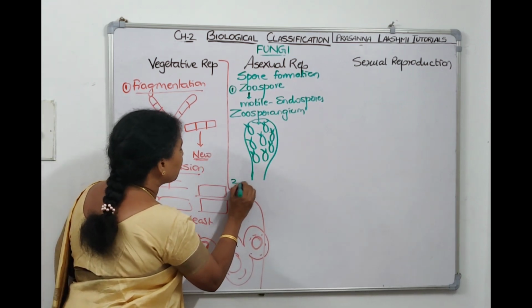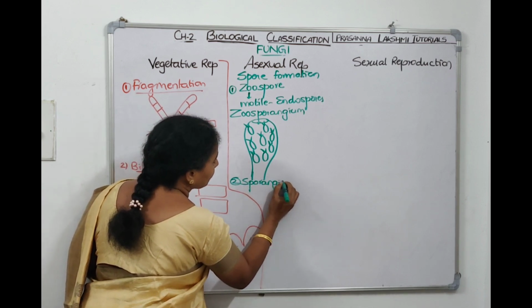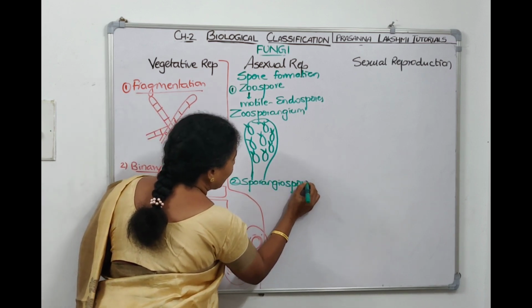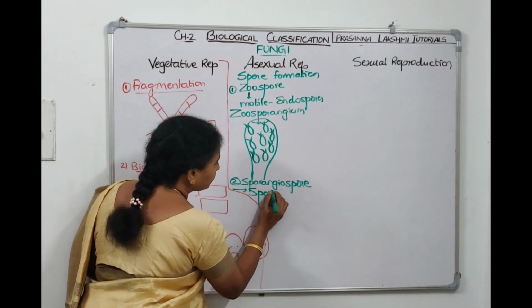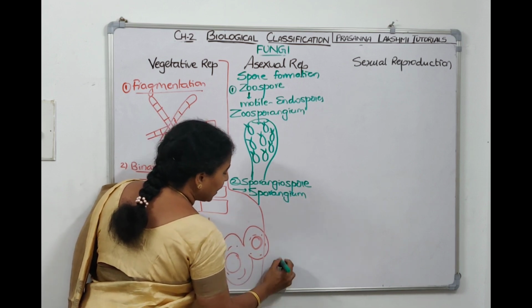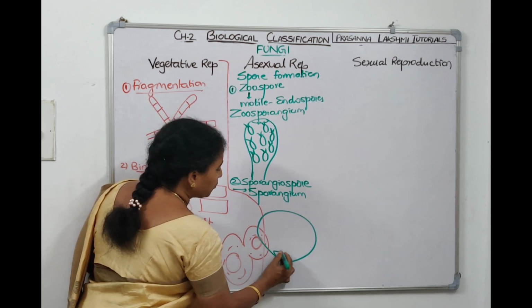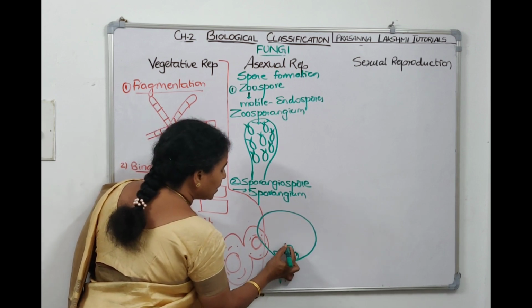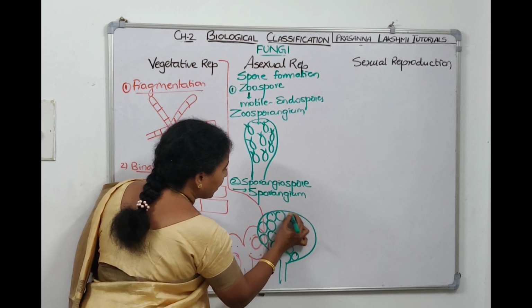The second type of spore is called sporangiospore, which is formed inside a structure called the sporangium. This is a vertical hyphae. The vertical hyphae will have a sporangium. Inside the sporangium, all these are sporangiospores.